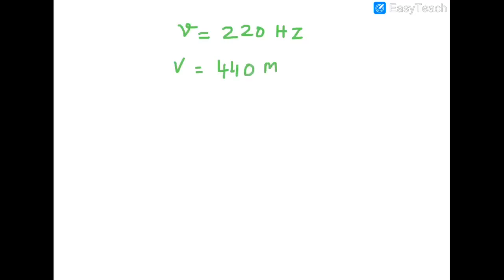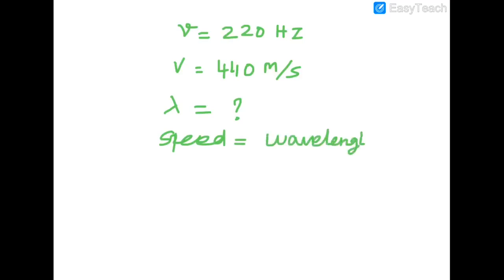First we have to find the wavelength, so lambda we have to find. What is the relation? Speed equals wavelength multiplied by frequency.